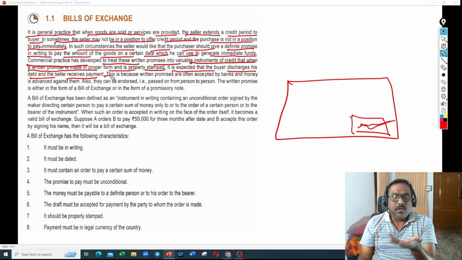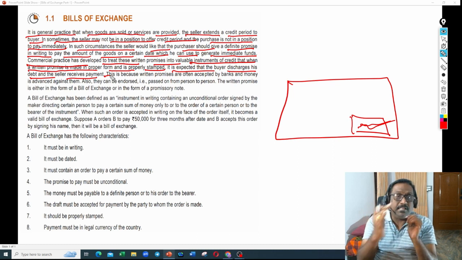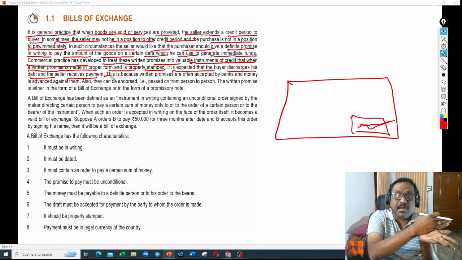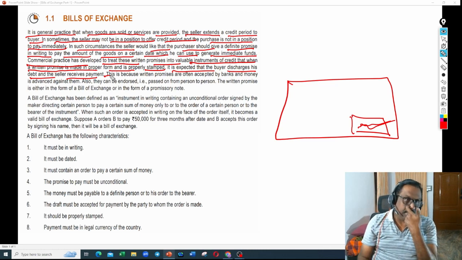Like the way A did, he went and approached a banker. The banker said, "Yes, I am ready to advance you once you provide me the bill." Then A wrote a bill on B, and B accepted it with his stamp and gave that bill to A, and A took that bill to the banker, and the banker advanced that amount. Yes, the fund was created, B also got his goods, and the banker also got the benefit of some discount from the seller.